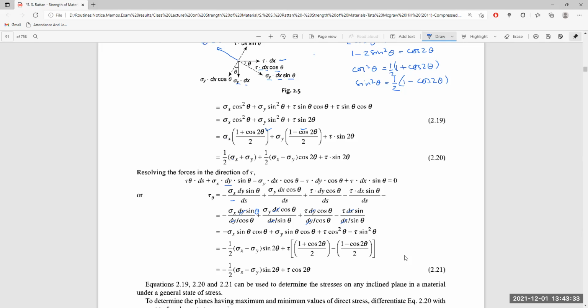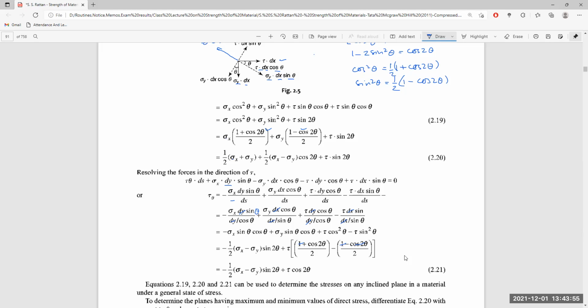The tau terms can be combined, and the 1 divided by 2 terms cancel each other, leaving 2 cos 2 theta divided by 2, which means tau cos 2 theta.